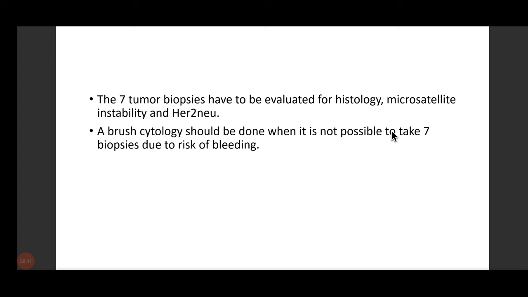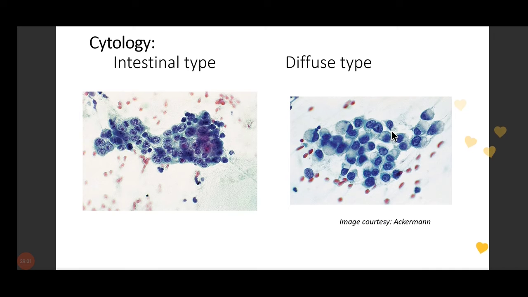Now we take biopsies. When the patient is having ongoing bleeding, we don't take biopsy in such cases. When the patient is prone to bleeding, has a risk of bleeding, we don't take biopsy in such cases. What do we do in such cases? We do brush cytology instead of taking 7 biopsies.